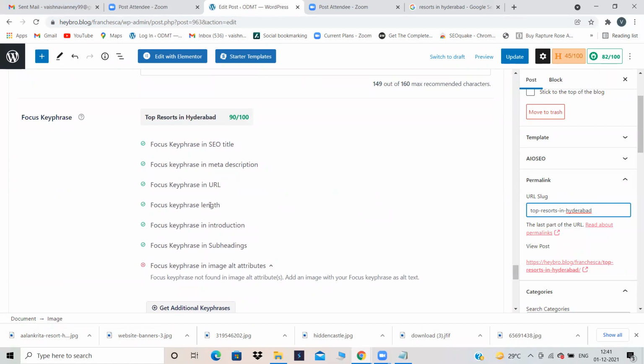Now focus key phrase length. So he's telling me the focus key phrase length is good. What is my focus key phrase? Top resorts in Hyderabad is my focus key phrase.